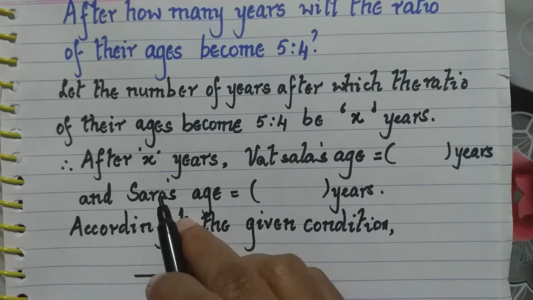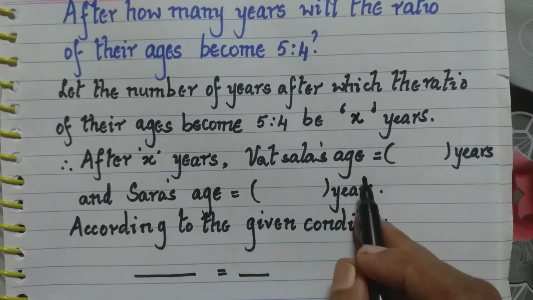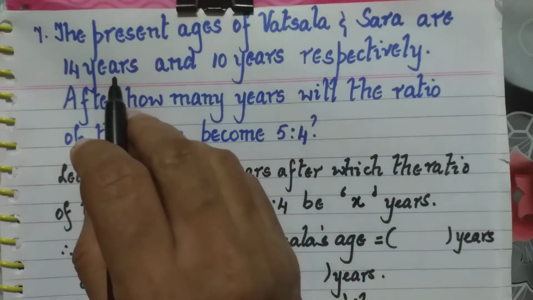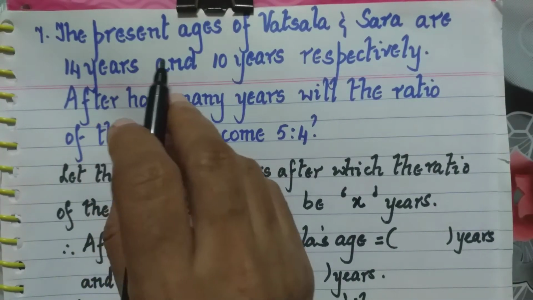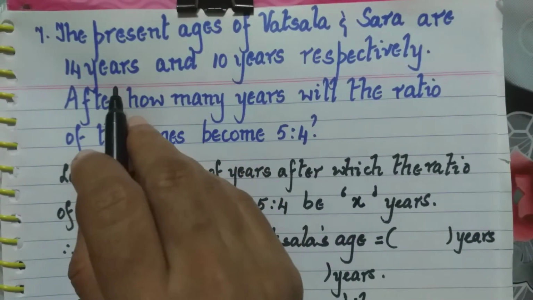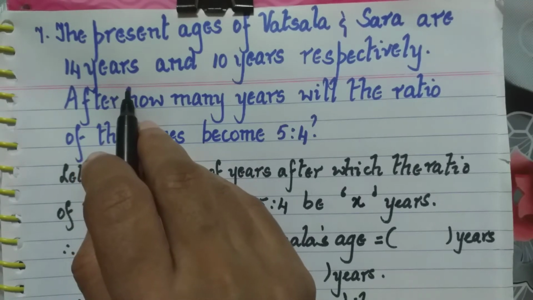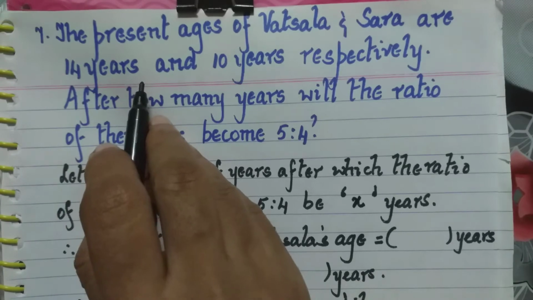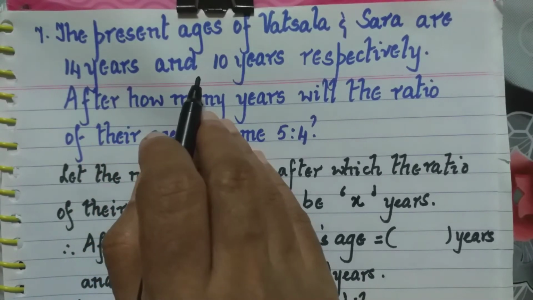Now, after x years, what will be Vatsala's age? Vatsala's age is 14 years today. If your age is 14 years today, after 2 years, your age will be 14 plus 2, that is 16 years.